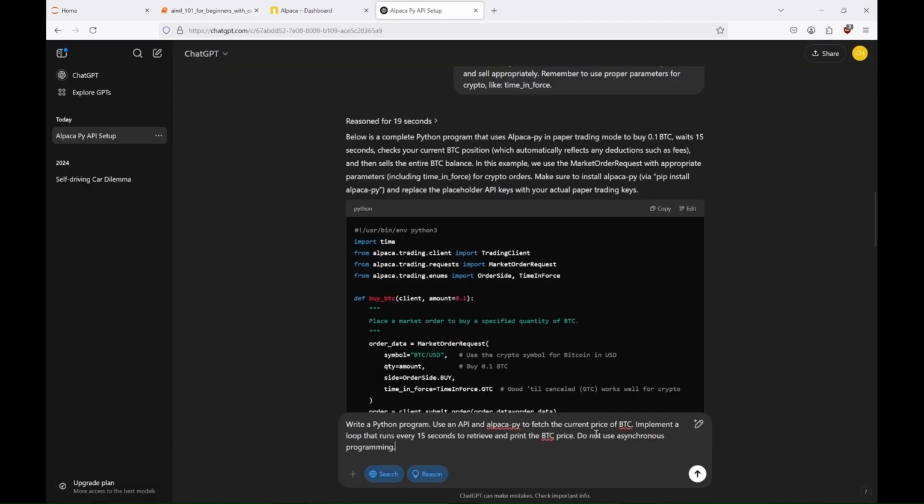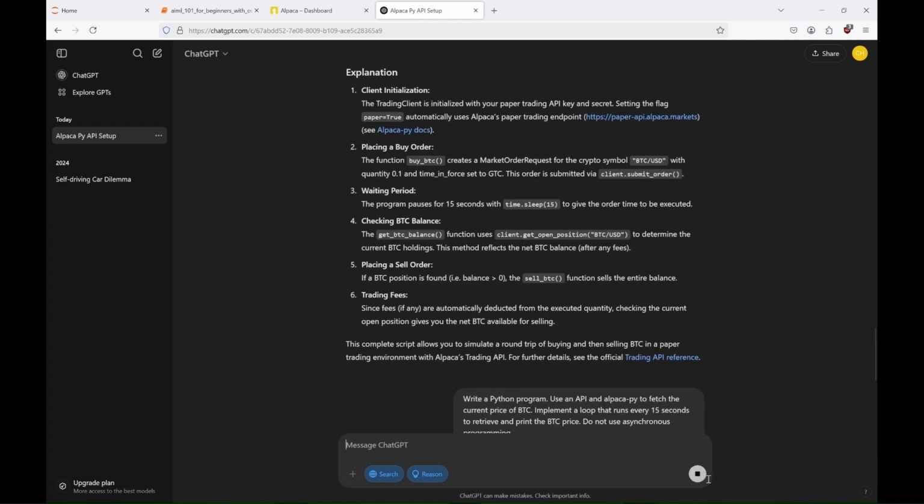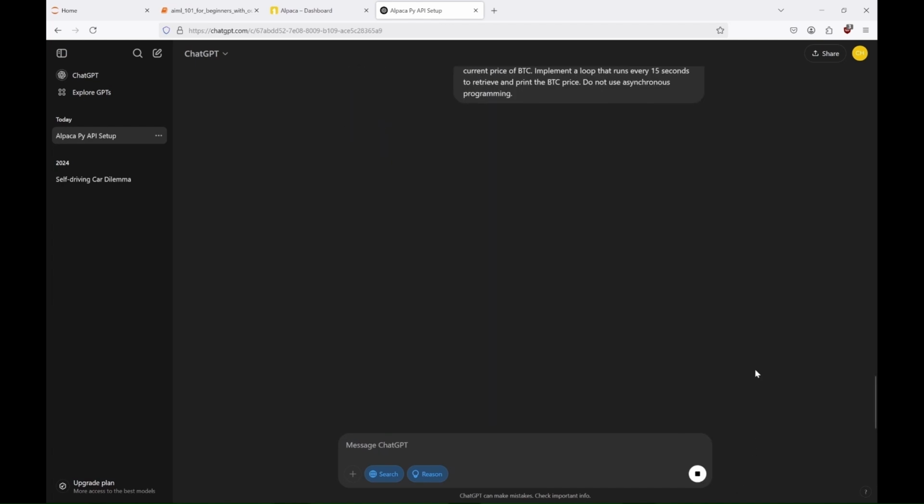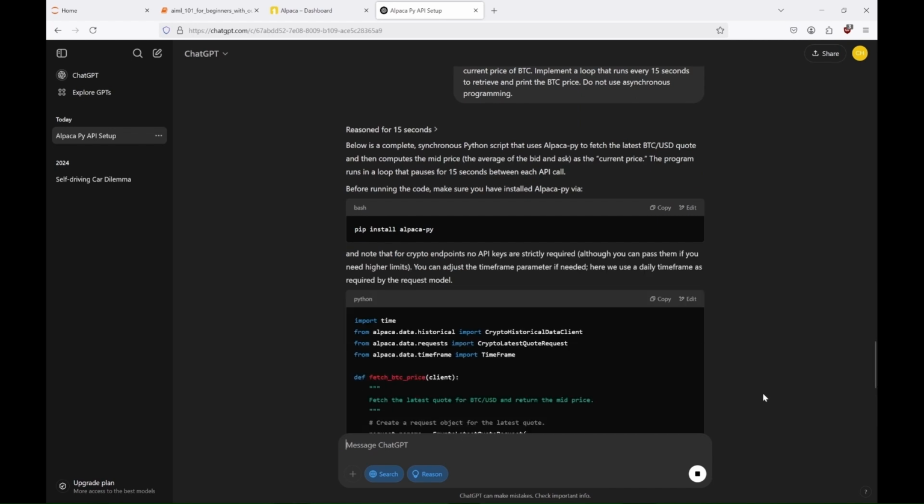This time we want to fetch the current Bitcoin price using the Alpaca API. We want to implement a loop that runs every 15 seconds to retrieve and print the Bitcoin price. And we don't want to use asynchronous programming. So, what will it be, O3? Can you do it?